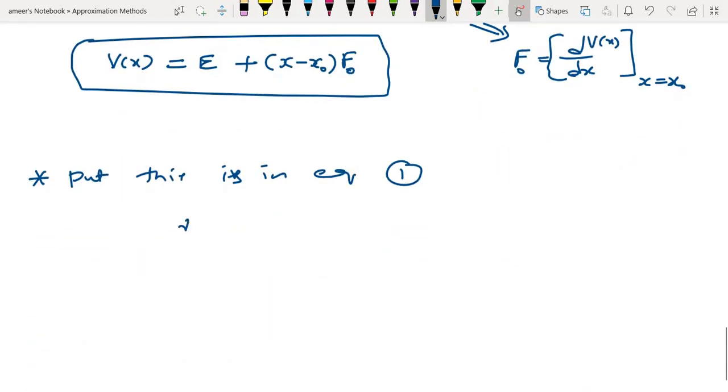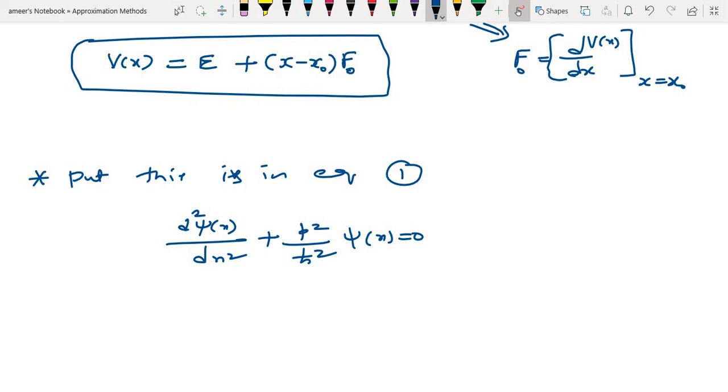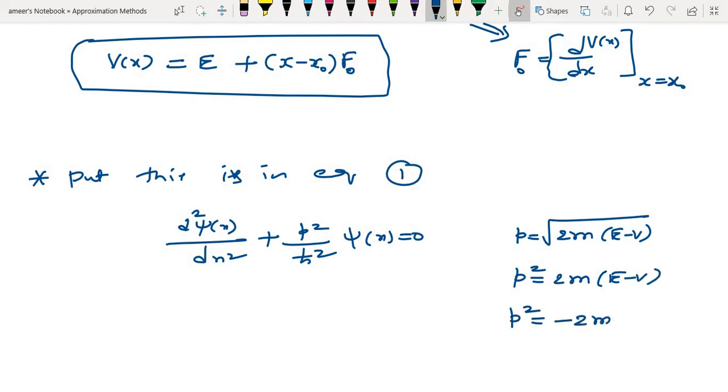For the one dimensional case, d square psi by dx square plus P square by h bar square into psi of x is equal to 0, where P is equal to the square root of 2m into E minus V. Substituting V here, P square is equal to 2m into E minus V, that is P square is equal to minus 2m into x minus x naught into F naught.